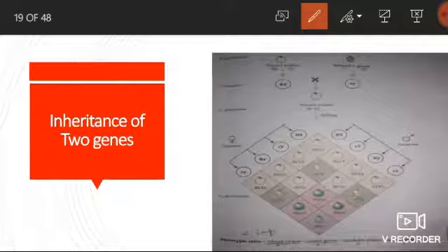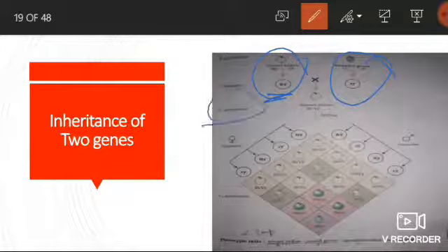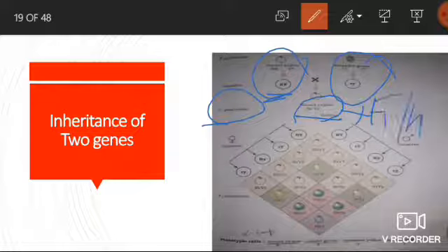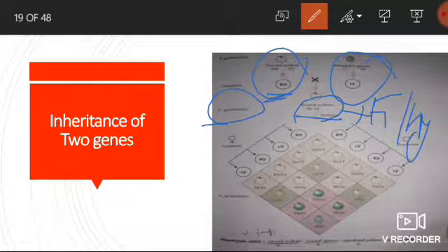It is similar to what we have seen in the monohybrid cross. Gametes formed are capital R capital Y, and small r small y. These combine and the F1 generation will be capital R small r, capital Y small y. That means the F1 generation is a hybrid.